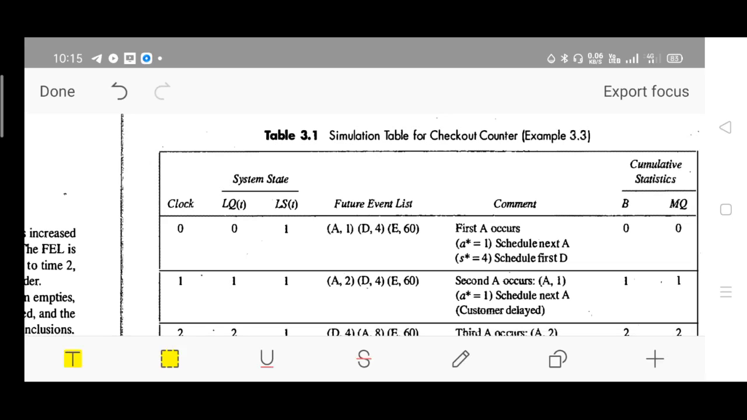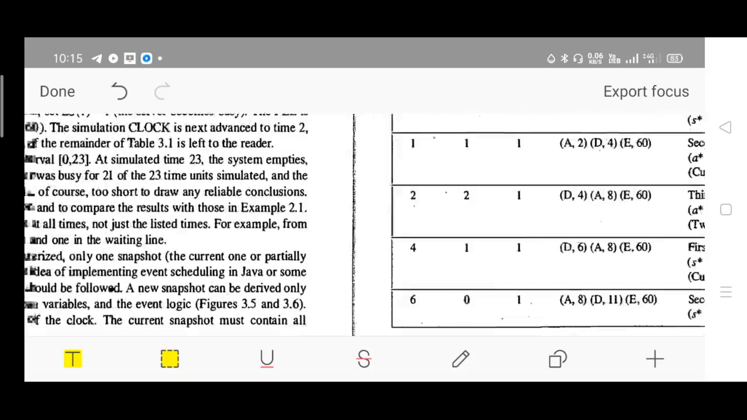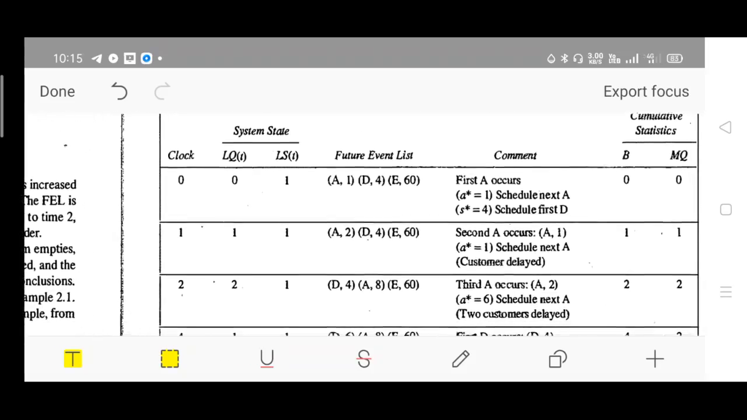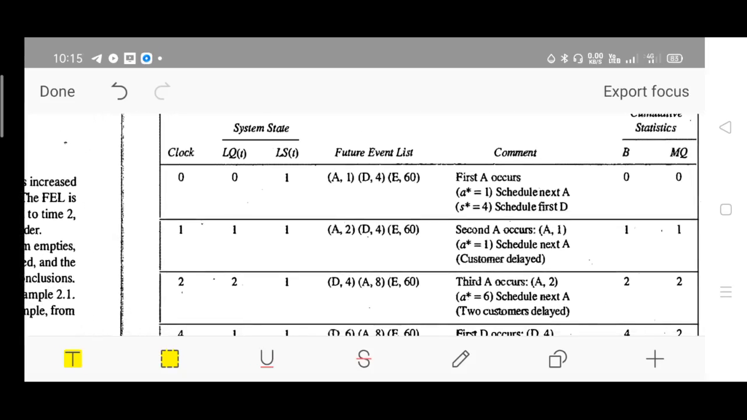So first you need to define the clock followed by the system state. System state has two things: one is server state as well as queue state, you need to define. Server state and queue state, please remember, busy stands for 1 and free stands for 0. LQ here stands for the length of the queue, the number of customers in the queue at time t. LS of t stands for the state of the system, whether it is free or busy.